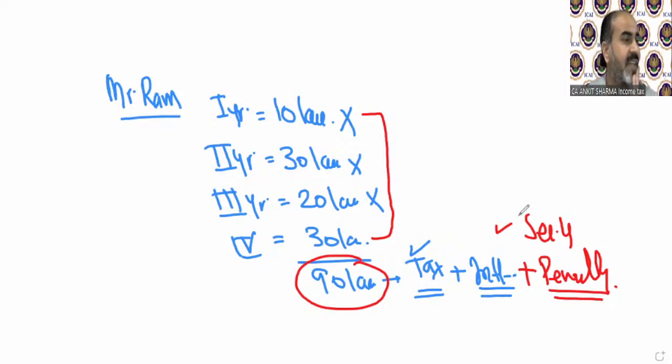Gajjar is asking what is meant by levied. Levied means applicability, chargeability. That's called levied, and then comes collection. So first anything will be applicable. First income tax will be applicable on you, then the collection part starts.